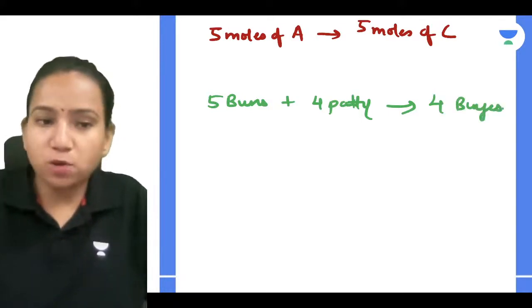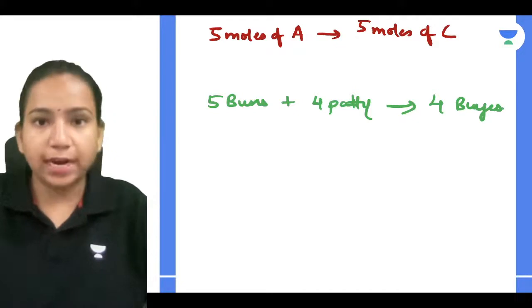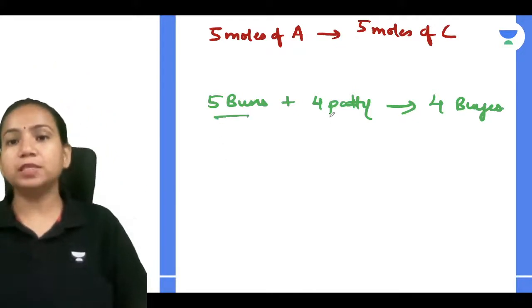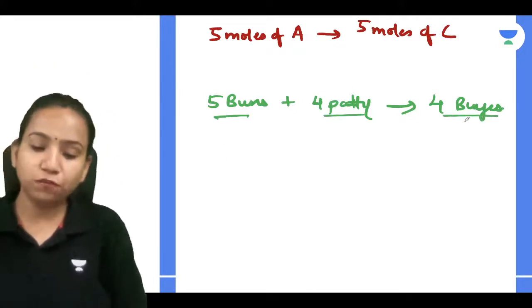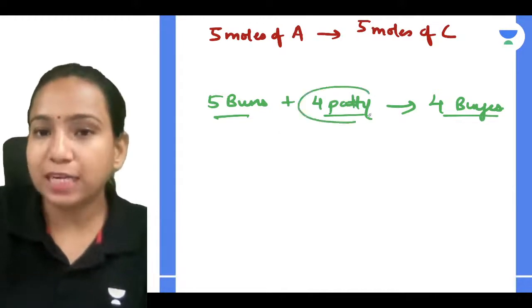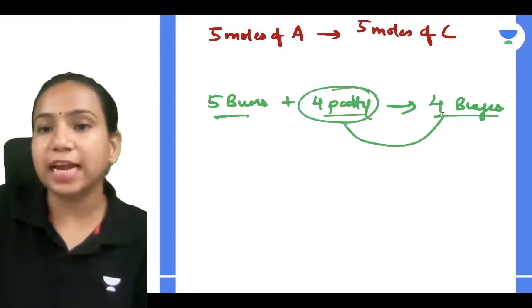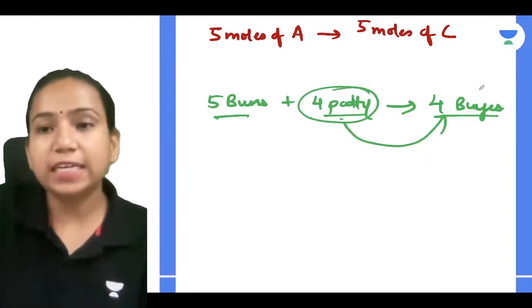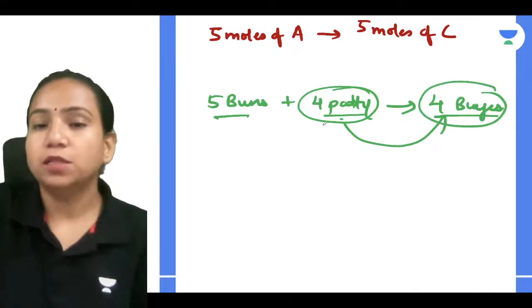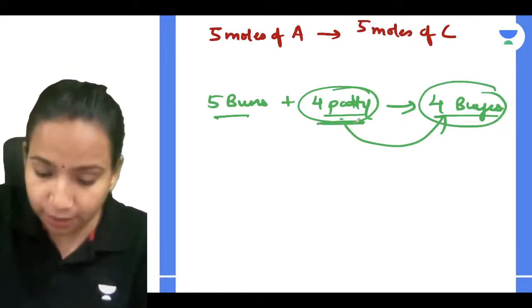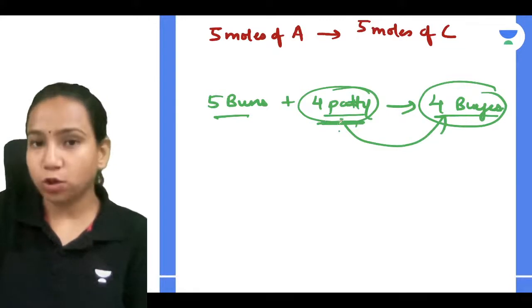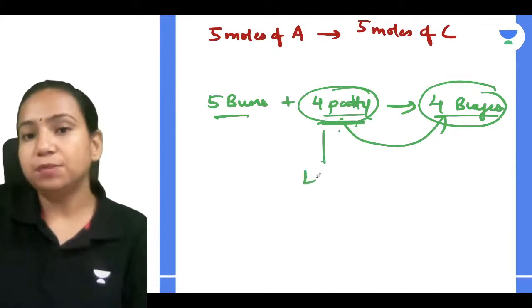Why? Because to make one burger, you require both of the things, right? So if you have 5 buns and 4 patties, you will be able to make only 4 burgers, because the patties will get exhausted. So who is deciding how much product will be formed? The one which gets exhausted, right? And the one which gets exhausted is called the limiting reagent.